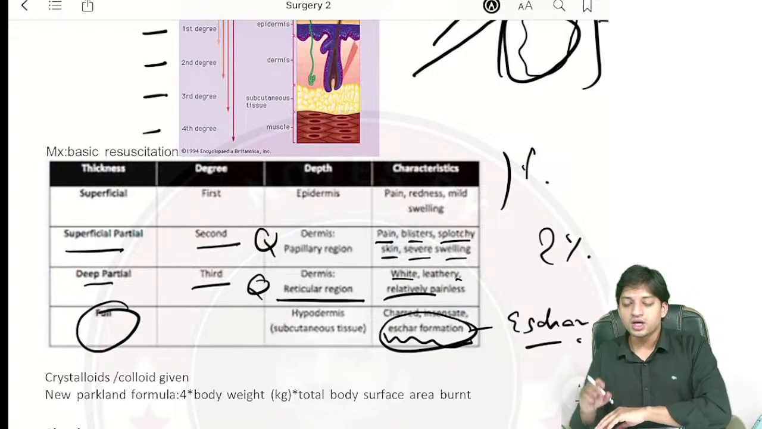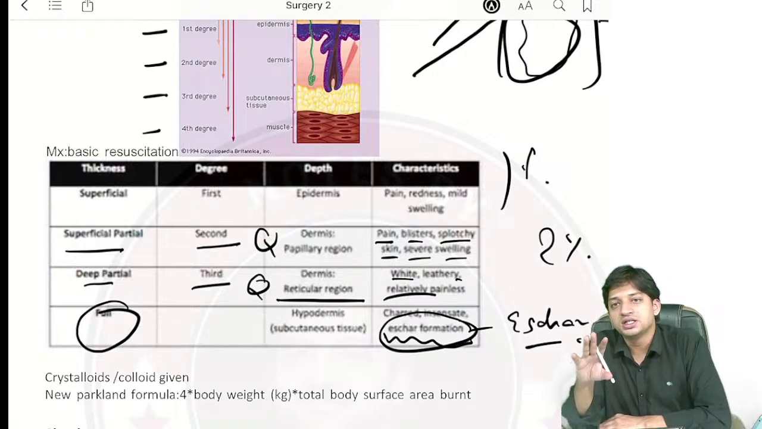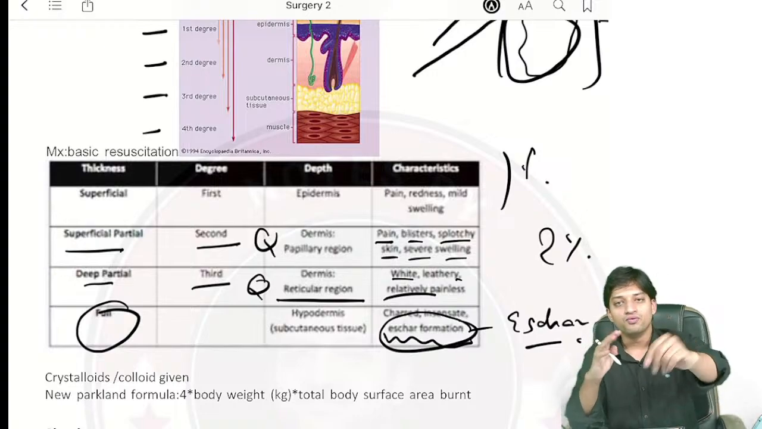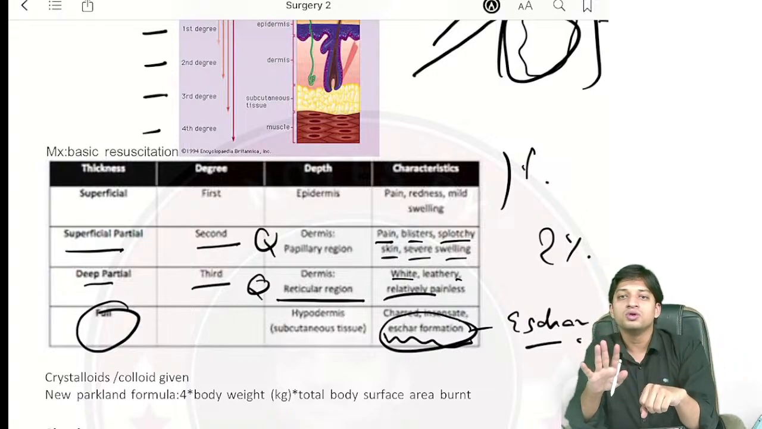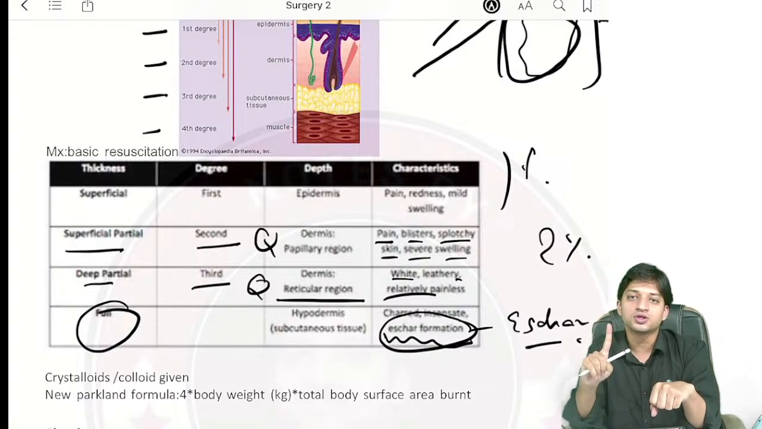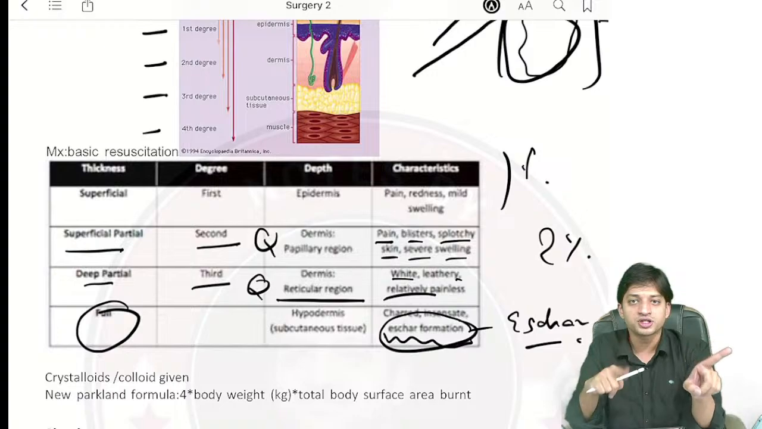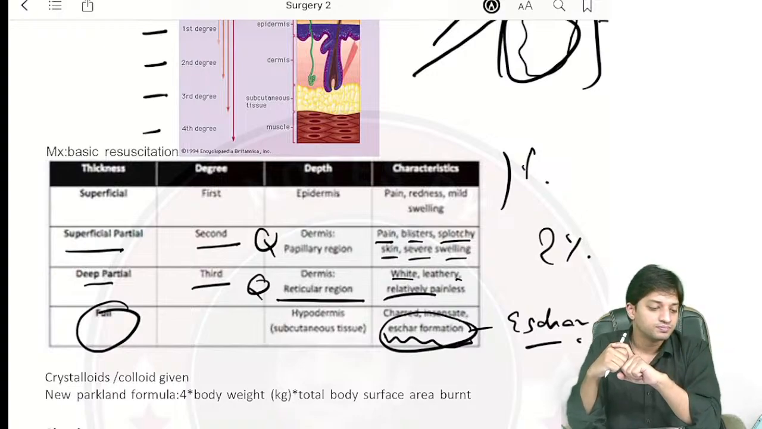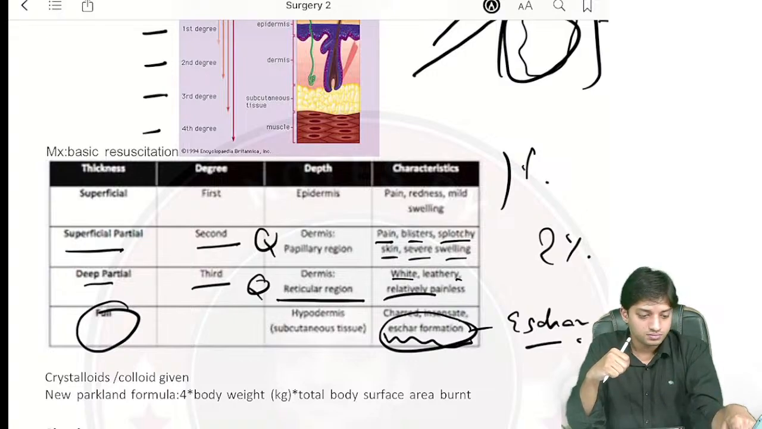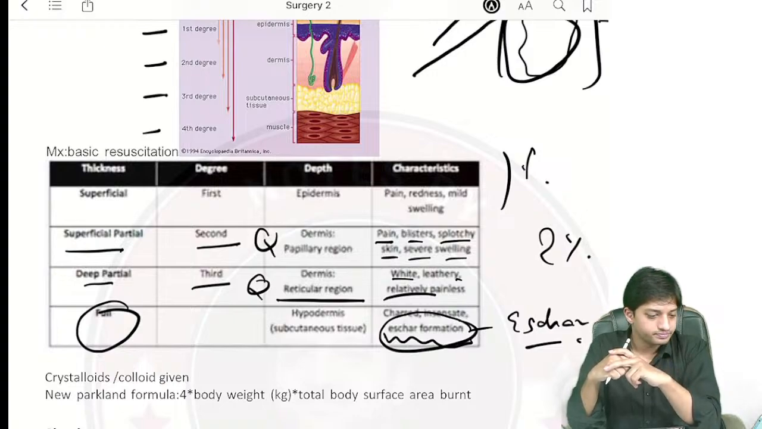Now, one question that I have is, if there is eschar formation, what will you do? Will you remove the eschar or will you leave the eschar as it is in case of fourth degree burn? Important question, answer me. Can anybody tell me for the eschar formation?